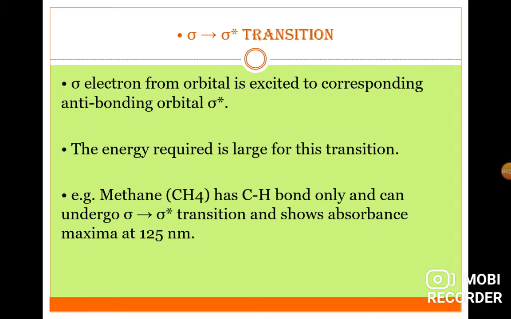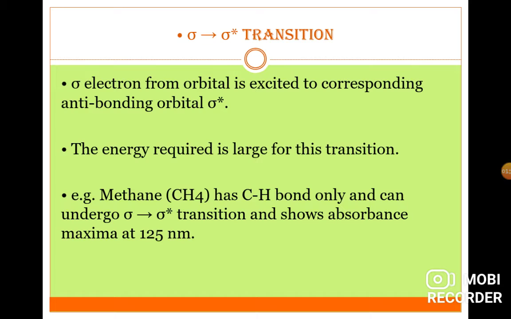In sigma to sigma star transition, an electron from a sigma orbital is excited to the corresponding anti-bonding orbital, sigma star. The energy required for this transition is very large.